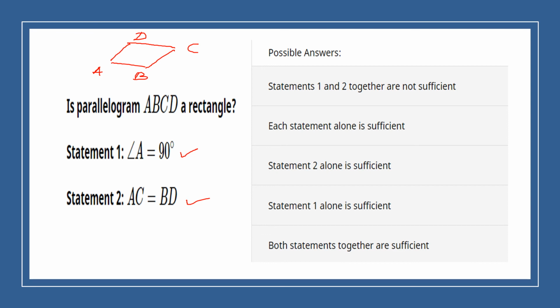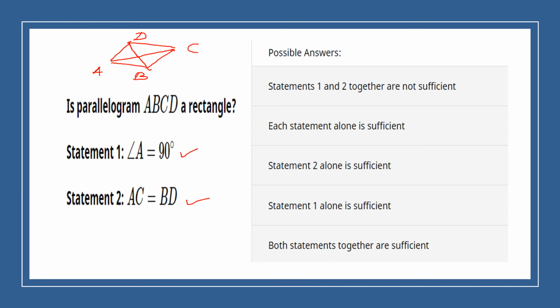It is given that it is a parallelogram. AC equal to BD. What are AC and BD? Diagonals. What have I told you? Diagonals of a rectangle are equal. So if you get AC equal to BD, then also you can say that if the diagonals are equal in a parallelogram, then it is a rectangle.